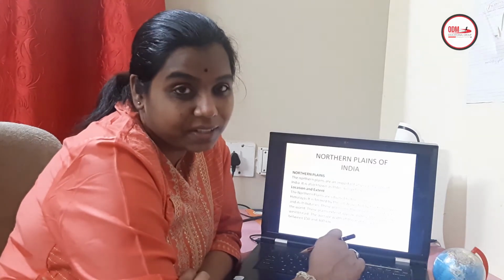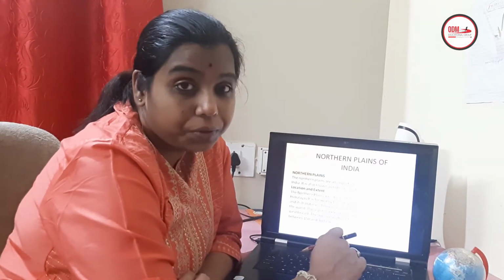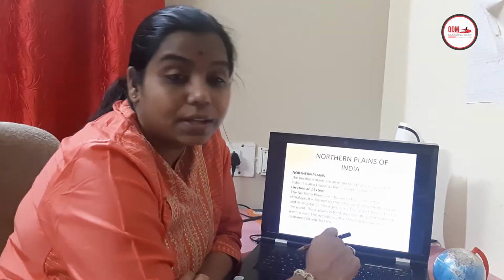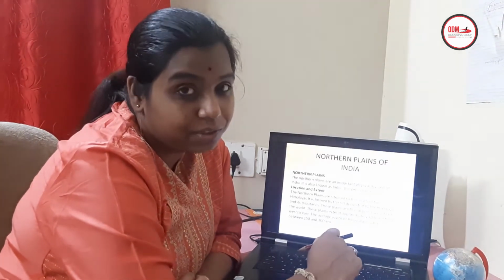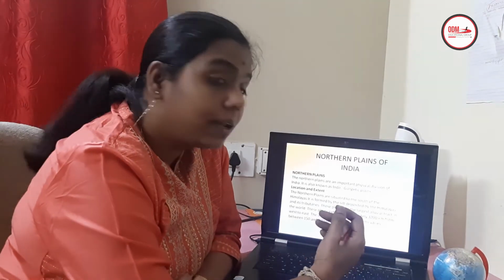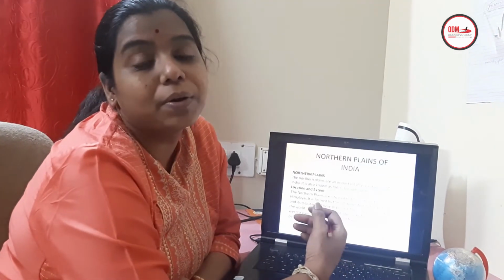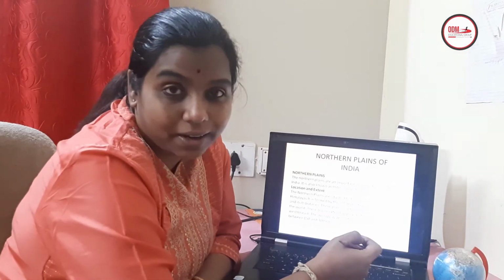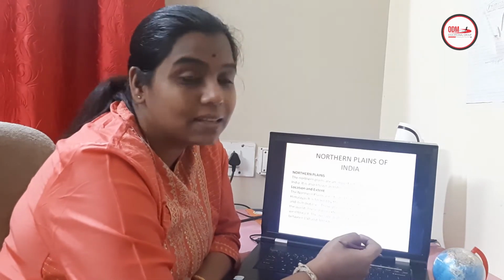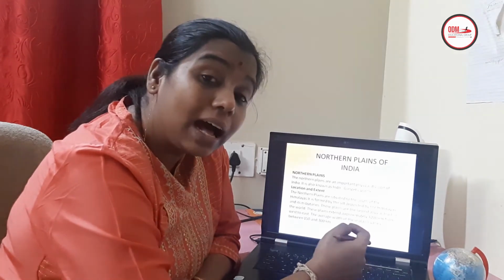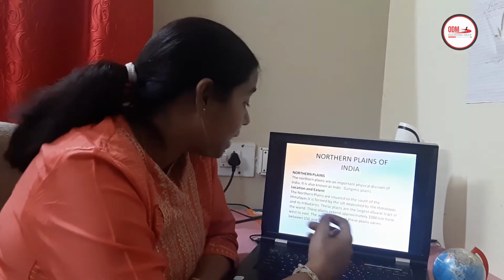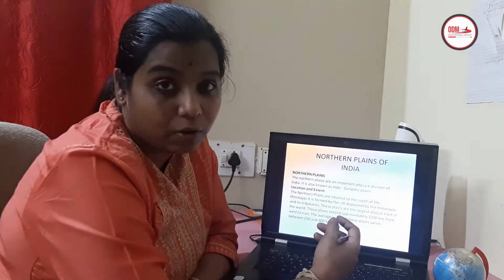Welcome back to your third session, where we are going to head towards the northern plain of India, the second physical division of India. So children, what we symbolize about the northern plain is the granary, or the granary basket of India. But let us understand how it has formed and how it has extended across India.